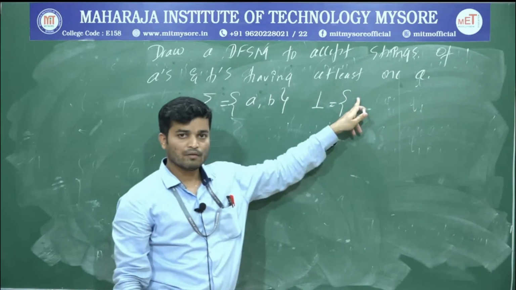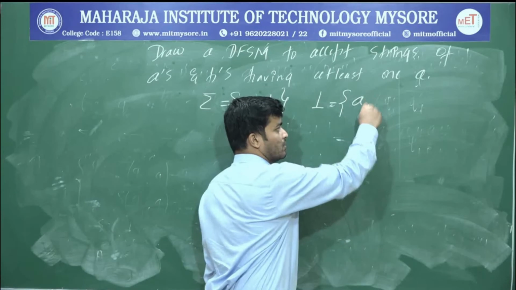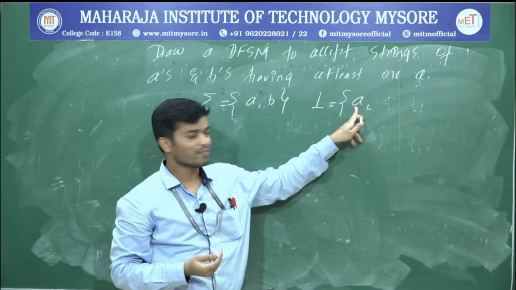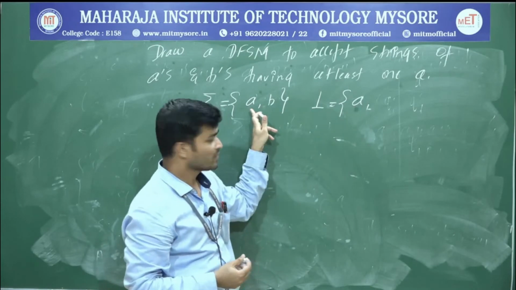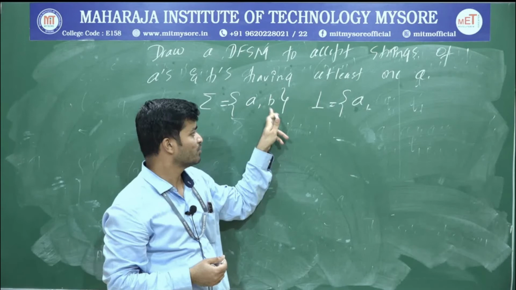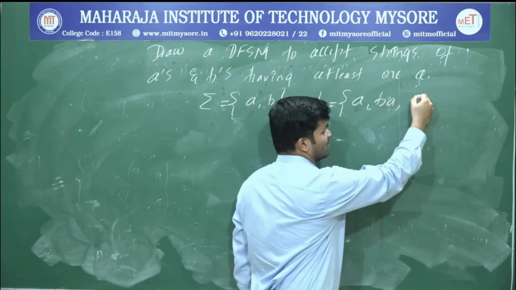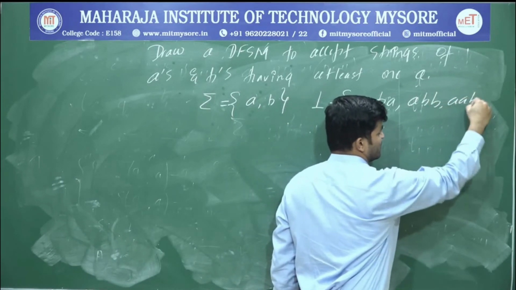Now we must have at least one A. In the worst case, I will get the string A, because at least one A. Then I can form any strings made up of A as well as B. So with at least one A, I can write BA or ABB or AB.